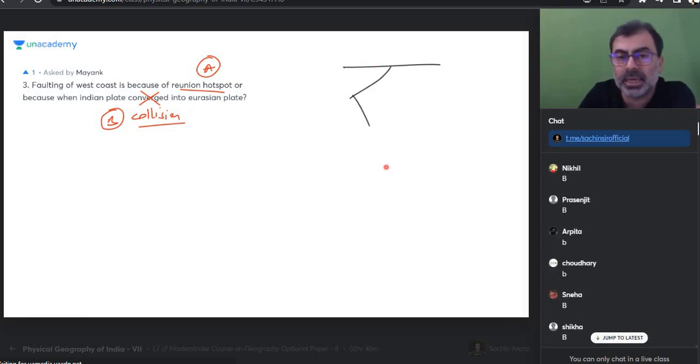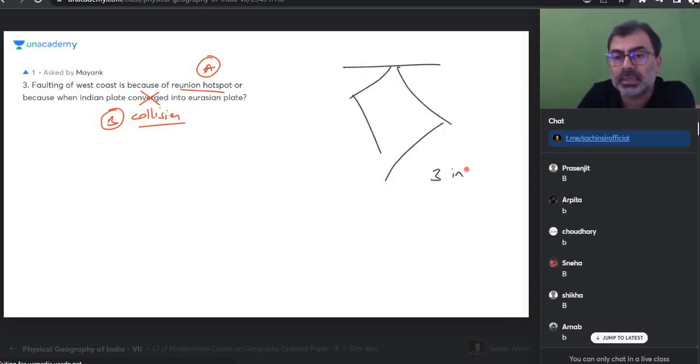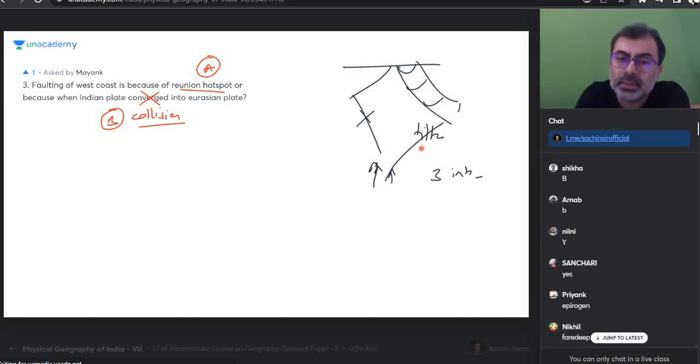I said when the Indian plate collided with the Eurasian plate, three interrelated events happened. This one cracked, this one tilted, this one uplifted, like this, and here what was formed was 14. Do we get that? So we had already made you write this.